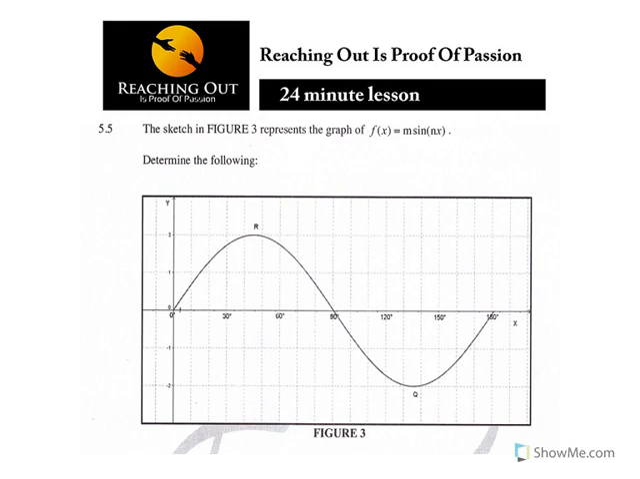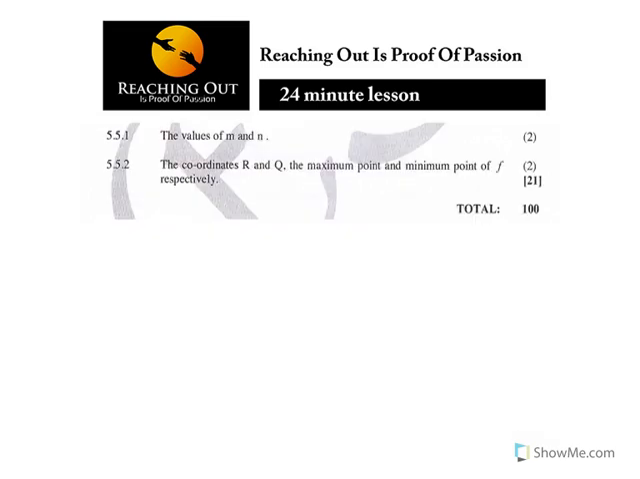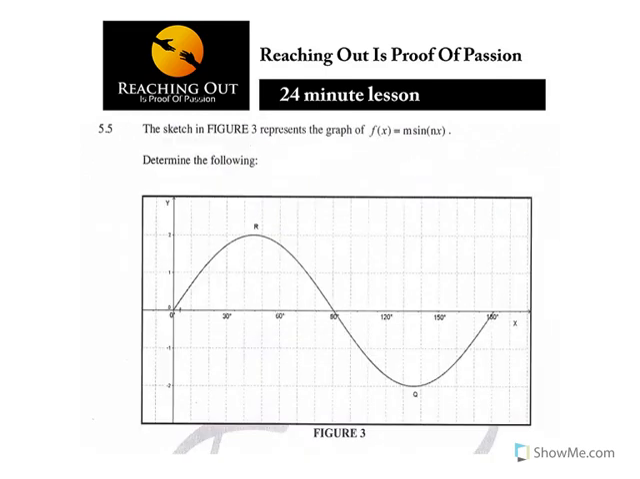It says the sketch in figure 3 represents the graph of f of x equals m sine nx. Determine the following. You can look at that graph. It's turning at 2 and minus 2 there. This is a negative 2, this is a positive 2. That's what they're showing on the graph. They say determine the following. What's the first case? The values of m and n. This is the last question. As you can see, the total is 100 marks.